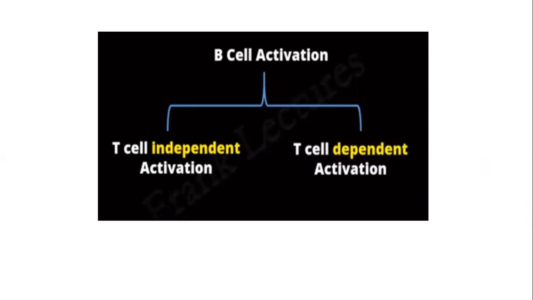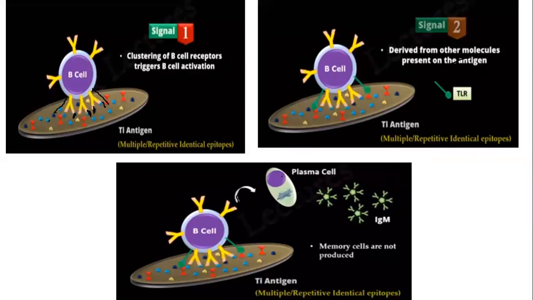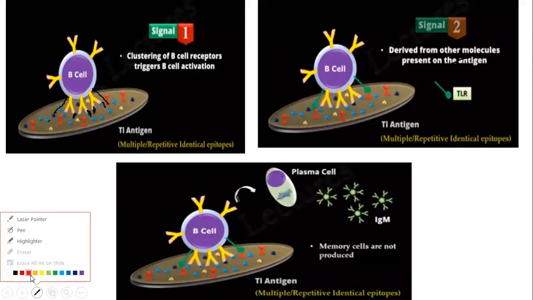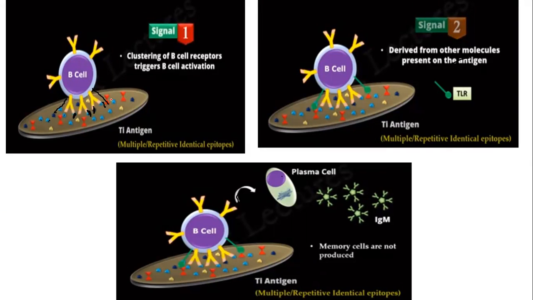B cell activation is conducted in two ways. The first way is T cell dependent, and the other way is T cell independent activation of B cell. So first we are going to discuss the T cell independent, which is not dependent on the T cell. In this way, the B cell has some specific receptors. These are the receptors of the B cells.